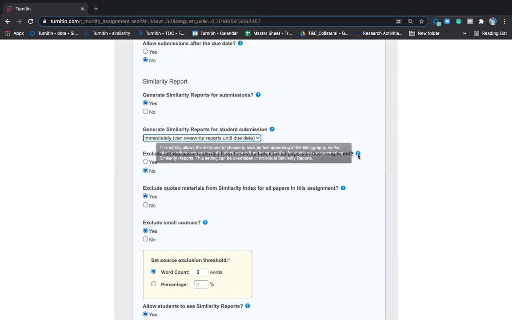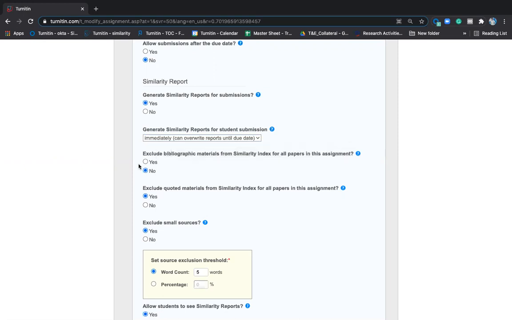Here comes exclude bibliographic materials. Every tab here has a help section which will help you to understand what exactly it does. If you say yes, bibliographic materials gets excluded. I can share you a link to this which tells what exactly gets excluded. For example, references, citations, works cited, all this gets excluded. So you can do this exclusion if your reviewer says you can do bibliographic exclusion.